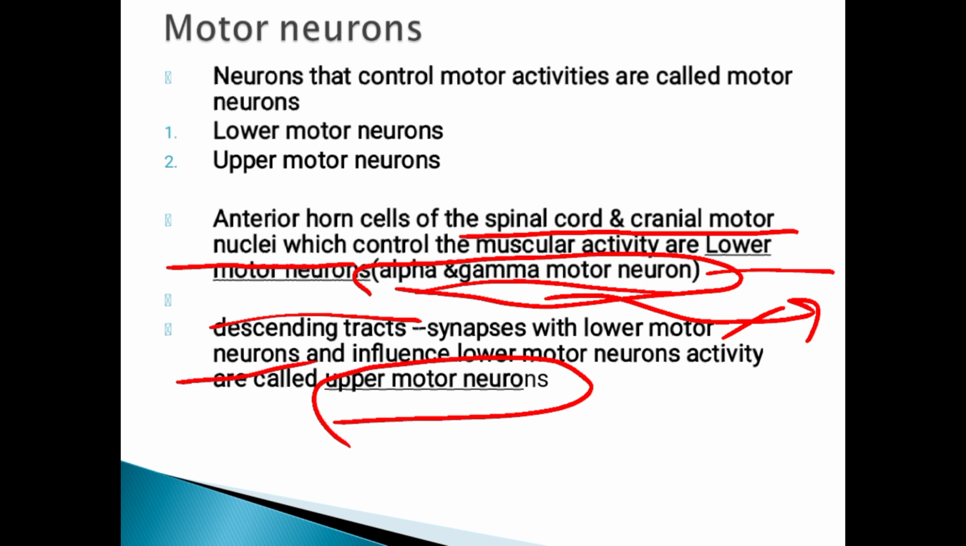So just remember, in the motor neurons, mainly the motor neurons are concerned with motor activity. In that, there are upper motor neurons and lower motor neurons. Lower motor neurons are present in the spinal cord, which receive the efferents from the higher center like the brain or motor cortex. From the motor cortex, some of the neurons or efferents are descending down. That is called descending tracts, and we call them upper motor neurons.